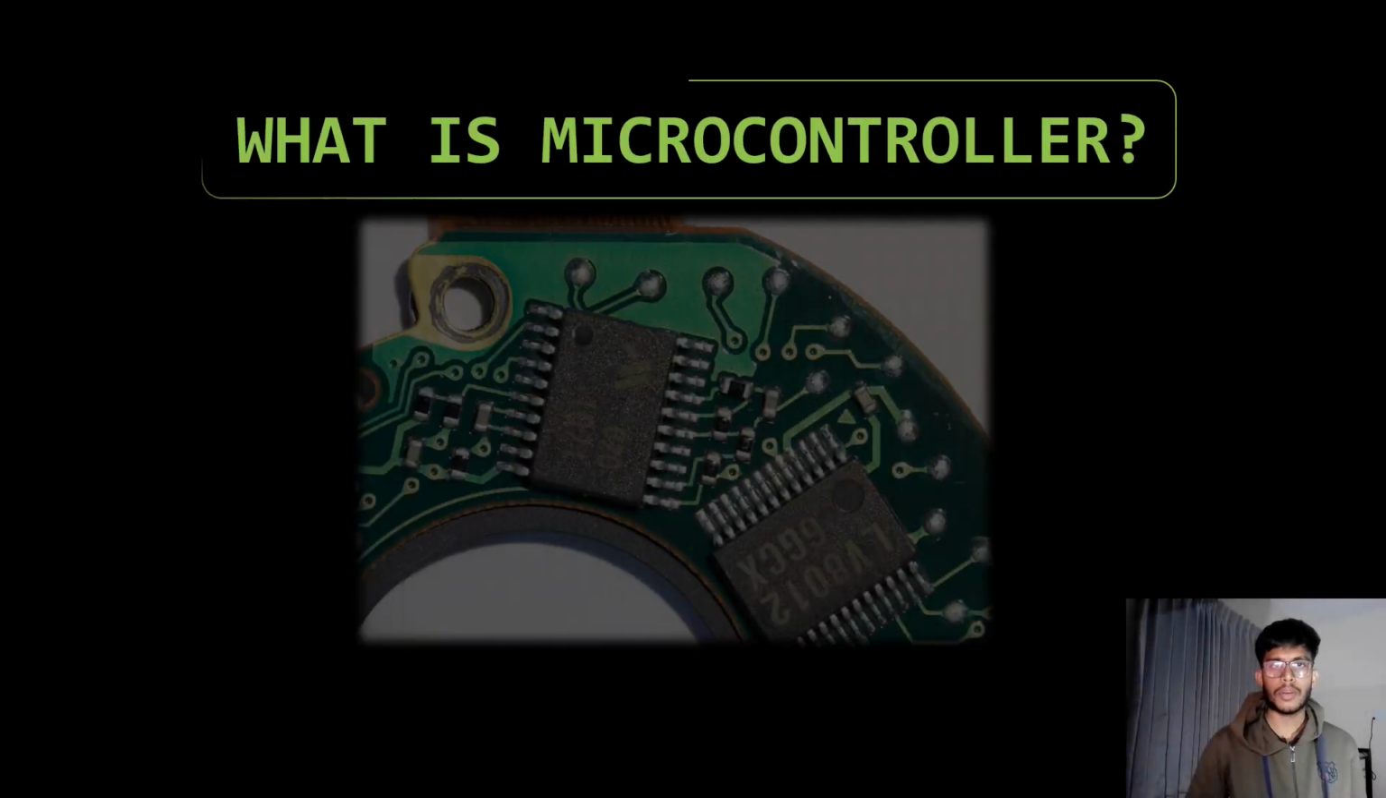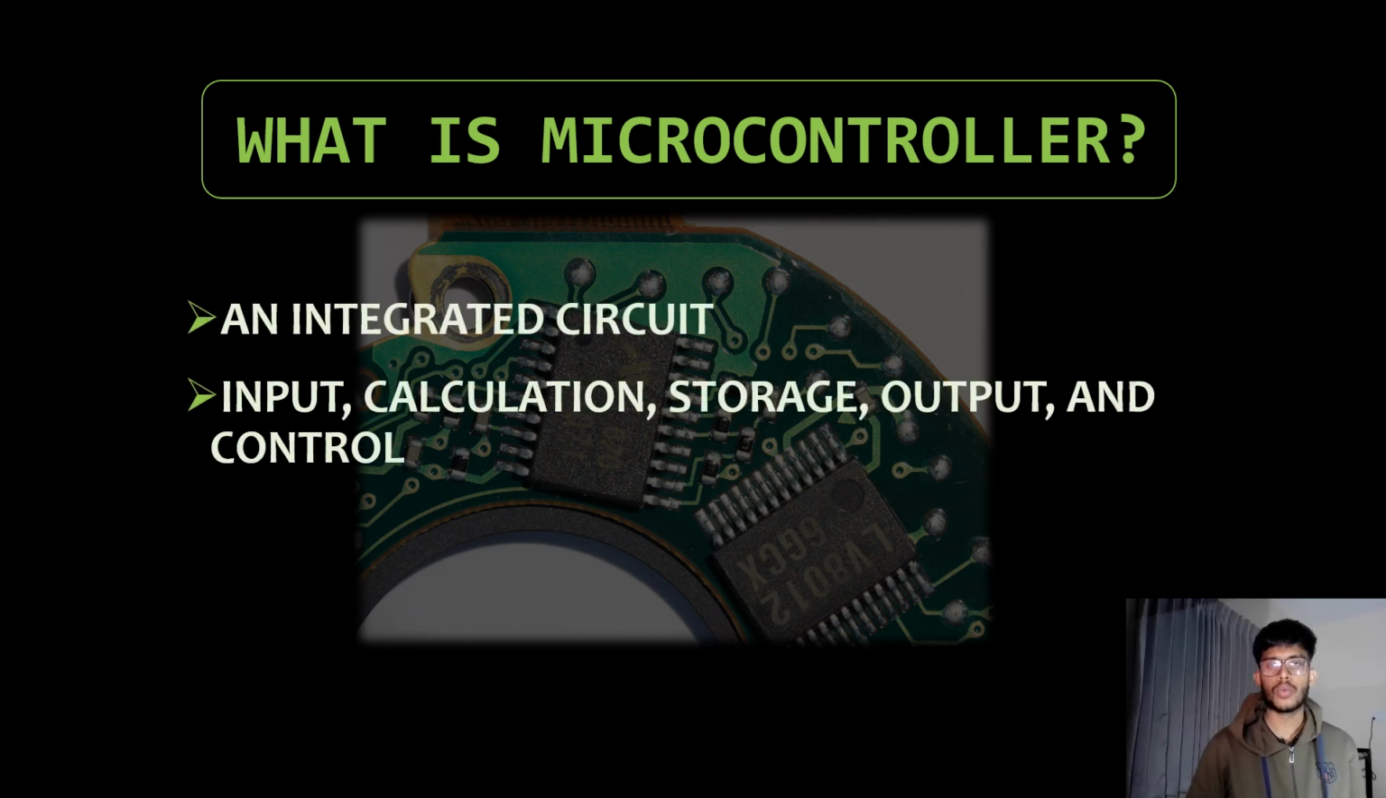Before I move to my topic, I want to talk about microcontroller. So what is microcontroller? Here the two points are written. The first one is an integrated circuit, which is directing towards the definition of microcontroller. Actually, microcontroller is an integrated circuit, which is also a mini computer, which consists of a microprocessor and a lot of peripheral devices, which perform different functions. The second one is input, calculation, storage, output, and control, which is the function of the microcontroller. Means a microcontroller can take inputs, do the calculation, store the result, give the output, and control all the flow